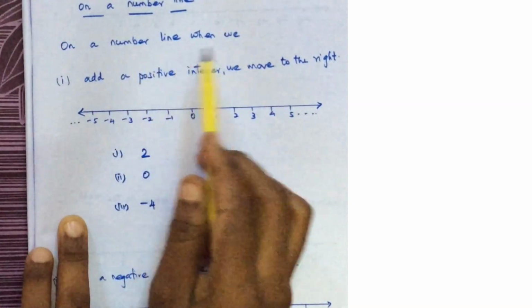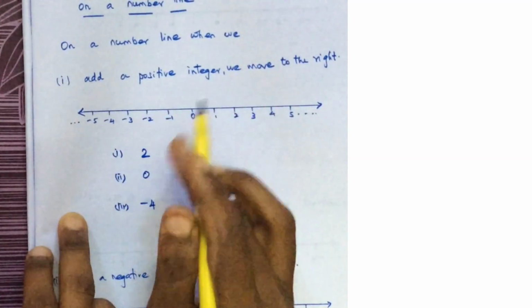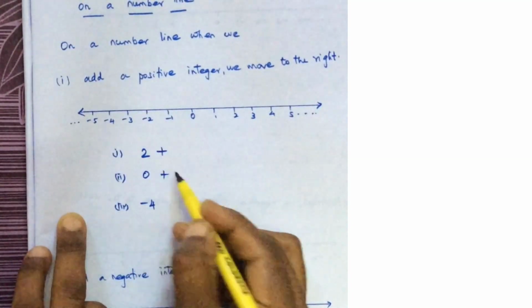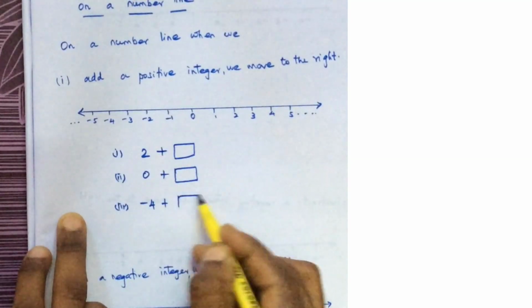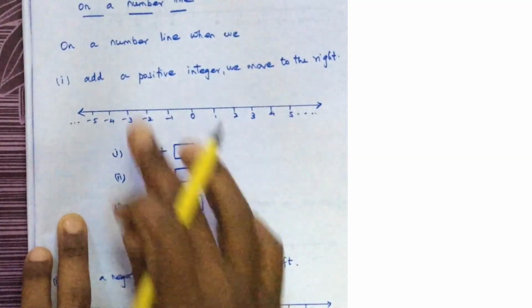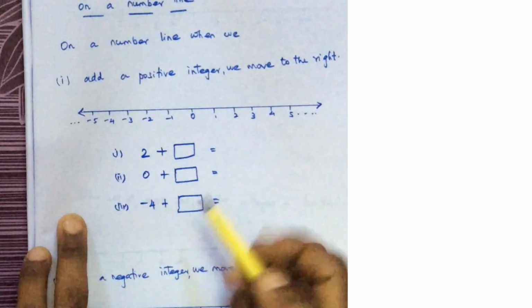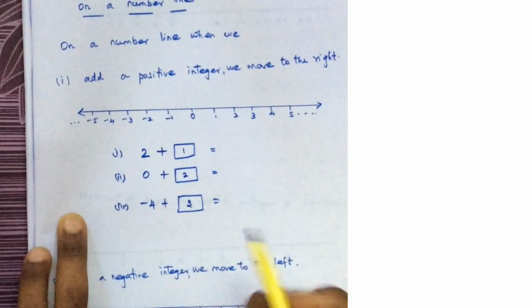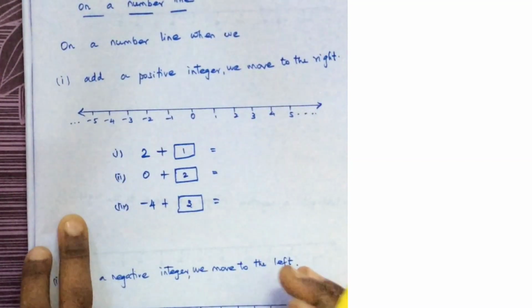On a number line, when we add a positive integer, we move to the right. Here, to this I am going to add a positive integer. So from where do we have to start?